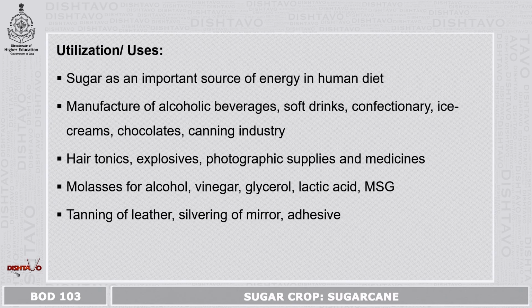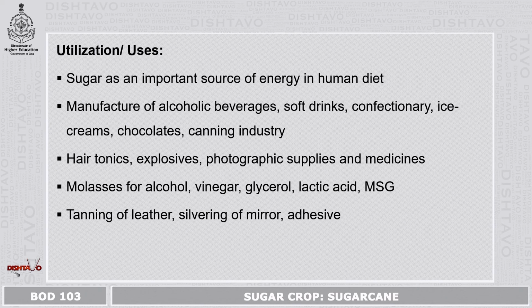Now come to utilization. Sugar, you know, is a very important source of energy in the human diet. Apart from this, it is also used for manufacture of alcoholic beverages, soft drinks, confectionery, ice creams, chocolates, canning industry. Then it is also used for hair tonics, explosives. The fine powder of sugar is highly explosive. Then photographic supplies, and you will also find so many medicines, syrups, all of which will have sugar.